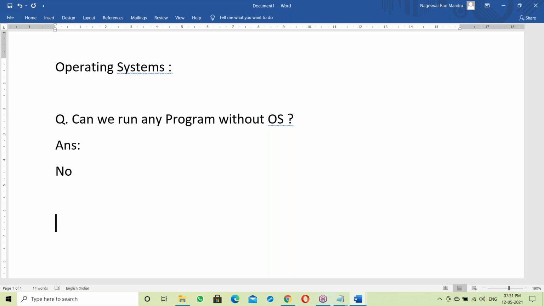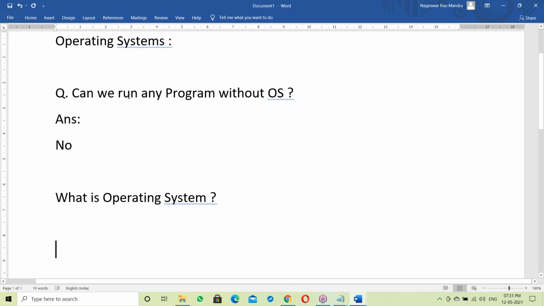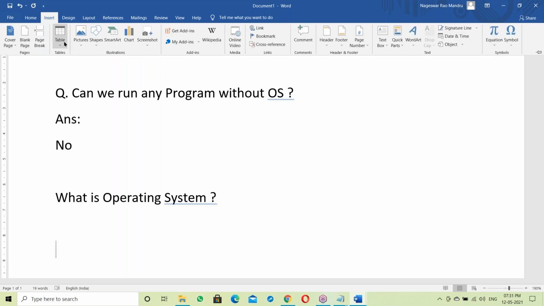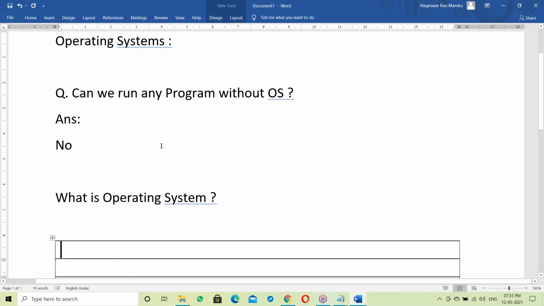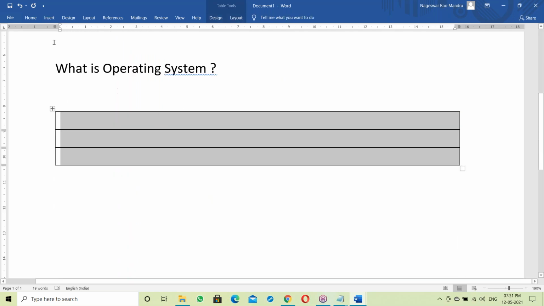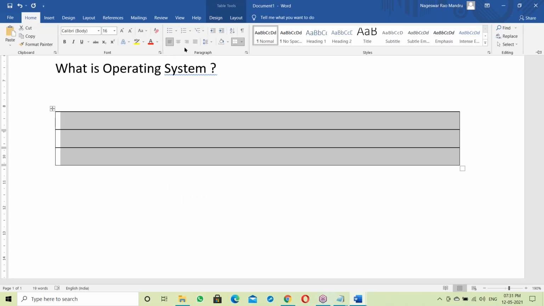Then let us see what an OS is. What is an operating system? Let us see what exactly an OS is.